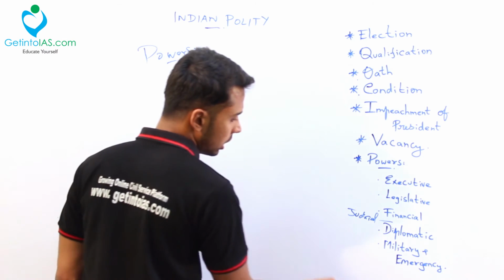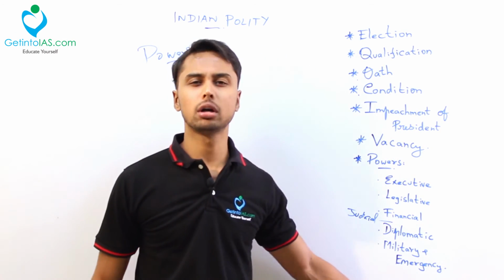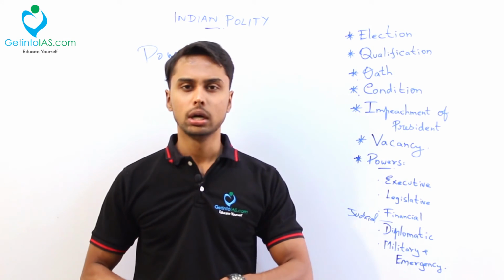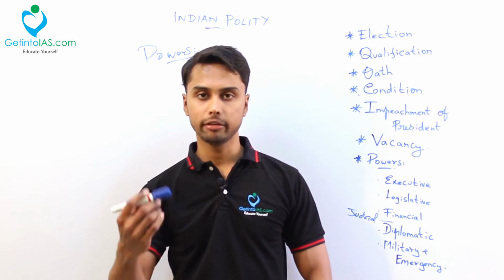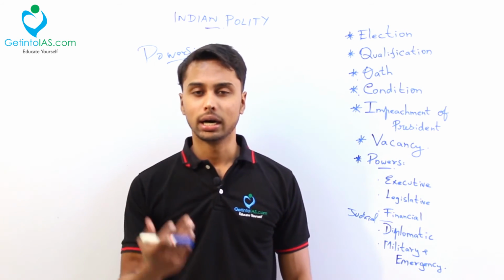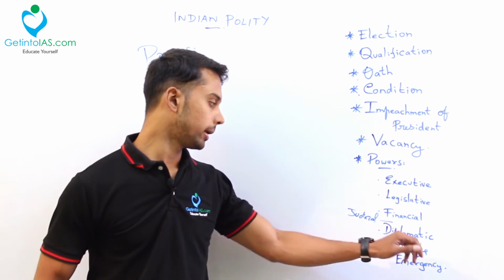Next is your diplomatic power. What is diplomatic power? Your foreign treaties. You will see foreign treaties in newspapers, like with Singapore, with Japan, where they signed an open air treaty. Like that, with every foreign country, you are signing treaties. All the treaties are signed in the name of the President. That is a diplomatic power.